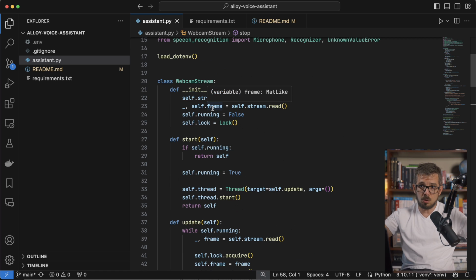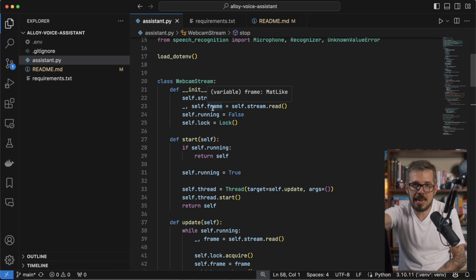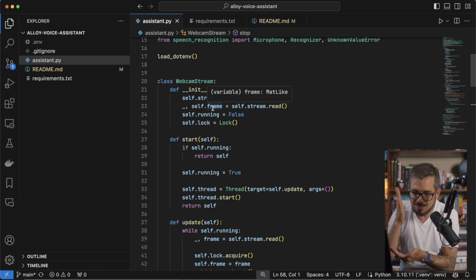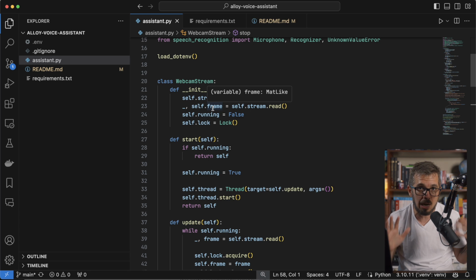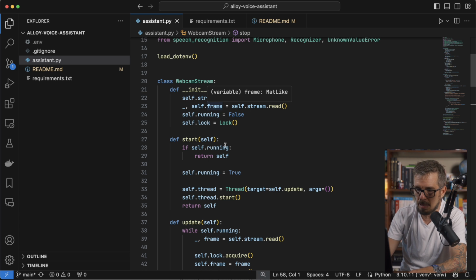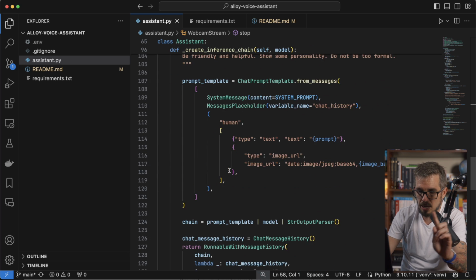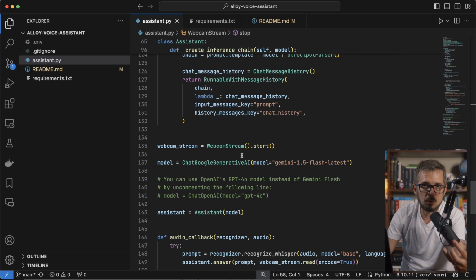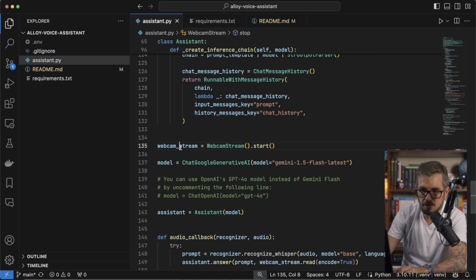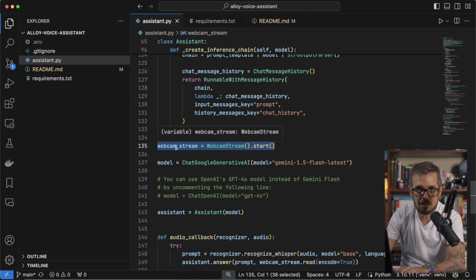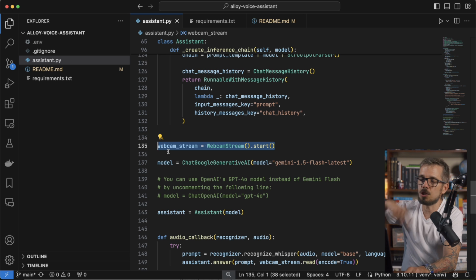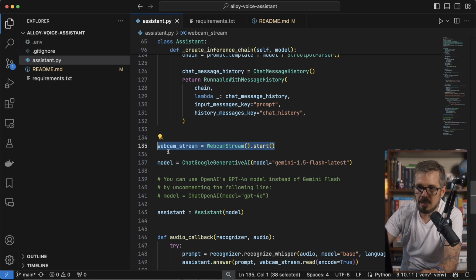All right, so that is what this class is for. Again, at a high level, it just manages my webcam and it grabs images and has one image ready for me whenever I want to use it. That's what the webcam stream is. I'm gonna skip the assistant class for a second, just so you see how I'm initializing the webcam stream. You can see it here, line 135. I'm just creating an instance and then calling start. So from this point on, my webcam is just capturing images, one image after another.